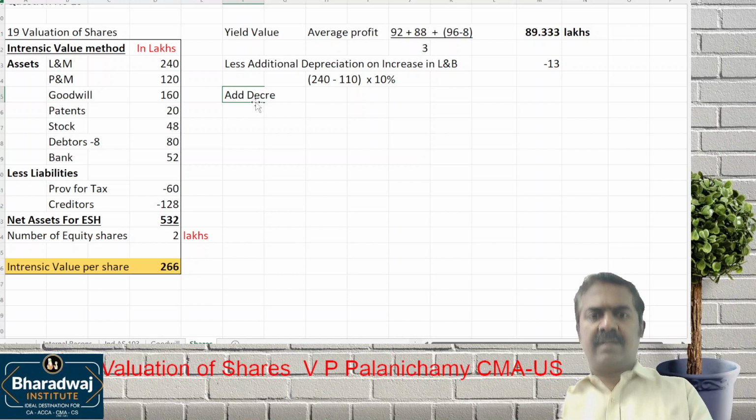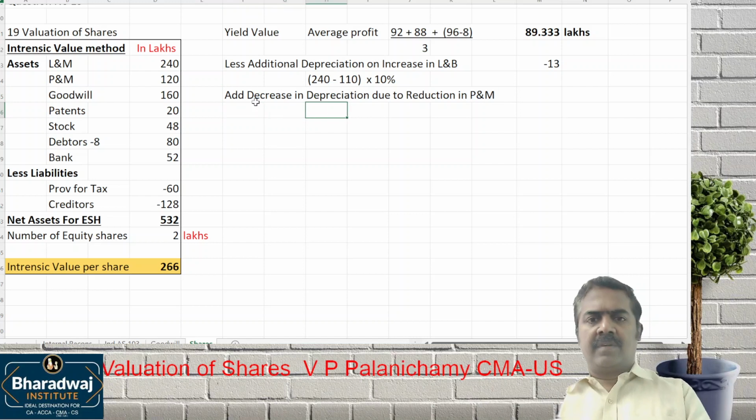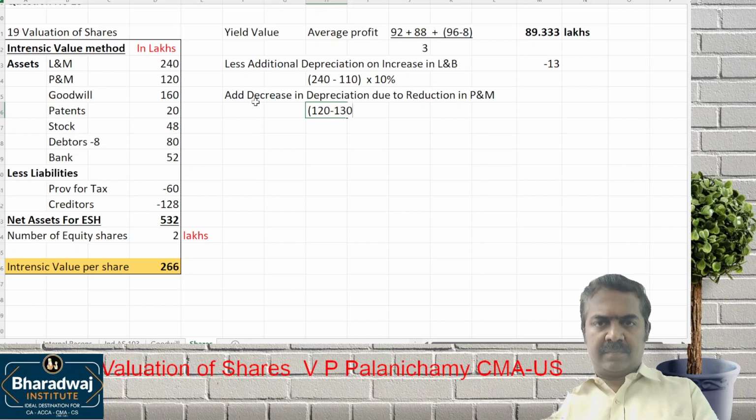Add decrease in depreciation due to reduction in plant and machinery. What is the book value? 15%.